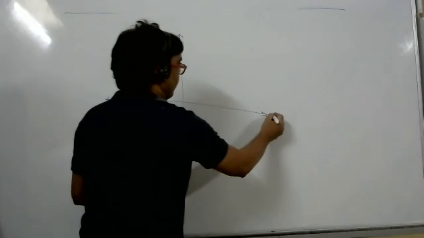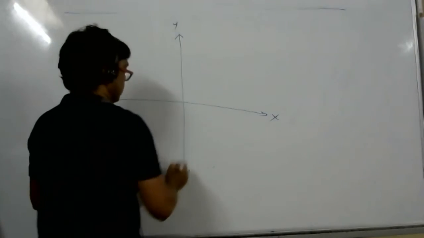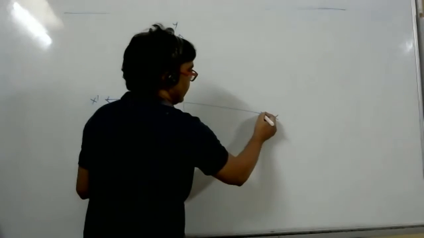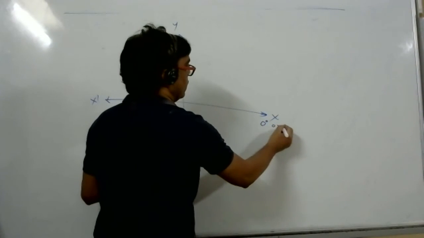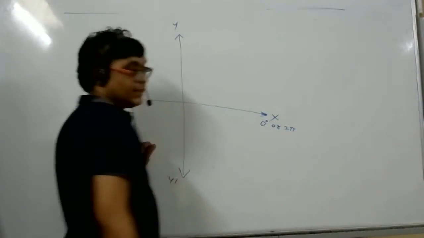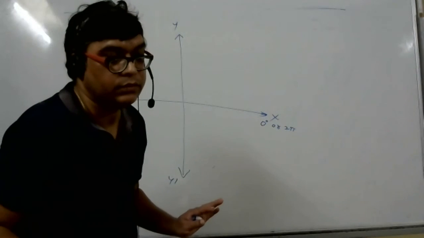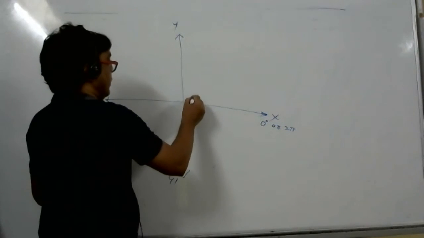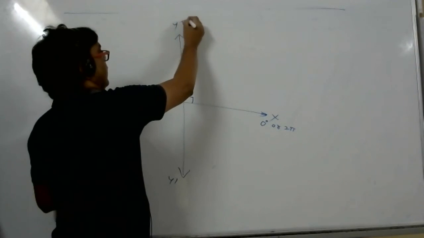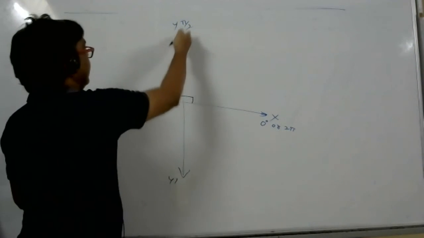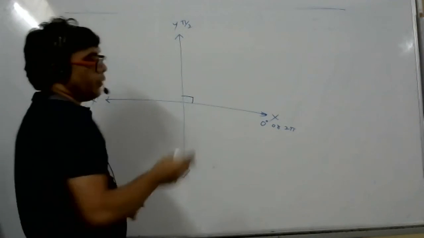Here, which angle is on the x-axis? 0 or 2 pi, 360. Here which angle? 90. So 90 plus theta means which quadrant? Second.